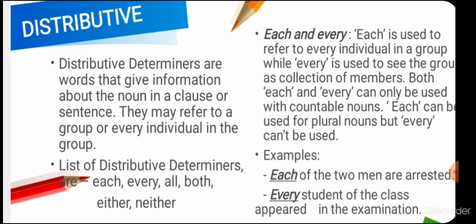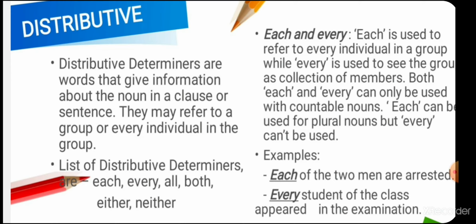Okay, for example, students, each of the two men are arrested. The next one, every student of the class appeared in the examination. Next, students, remember that either and neither. Students, either means one of the two persons or things, and neither is the opposite of either. For example, students, you may buy either of these two pens. And here we can say that neither of them could speak on the stage.